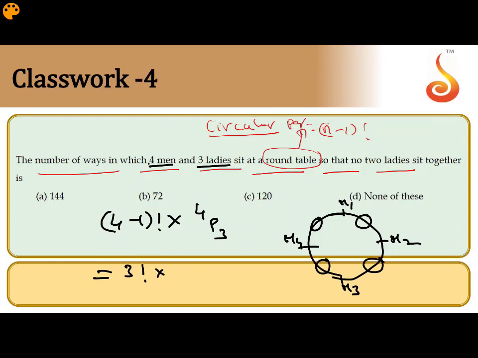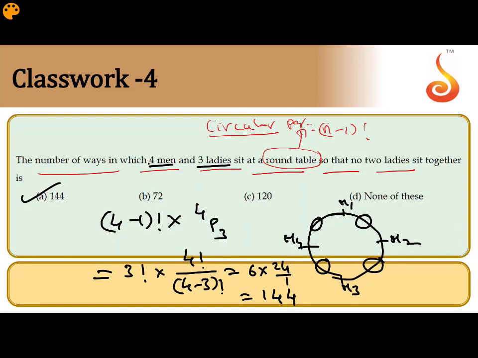4 minus 1 is 3 factorial. 4P3 is 4 factorial by (4 minus 3) factorial. So 3 factorial is 6, and 4 factorial is 24 by 1, which is 24. After multiplying, you will get 144. The answer is 144. Understand now?